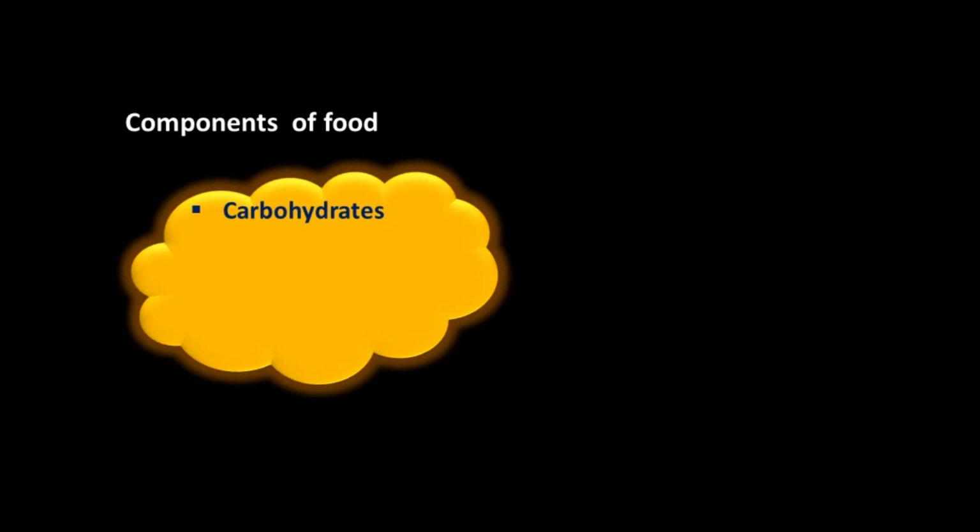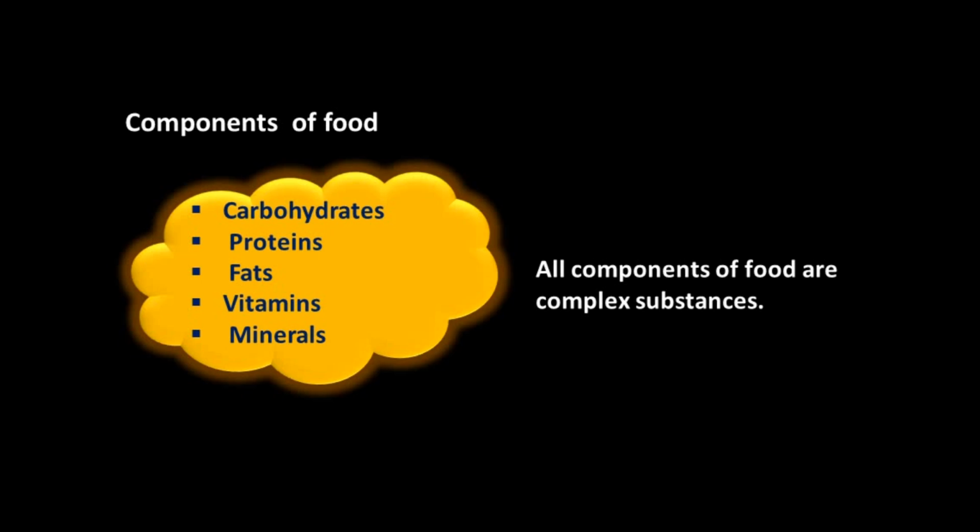Components of food: carbohydrates, proteins, fats, vitamins and minerals are the components of food. All these components of food are complex substances. So they are in complex form. So human beings and other animals take food material inside the body in complex form and convert it into the simple form for the utilization in the body. So carbohydrates, proteins, fats, vitamins and minerals are the components of food required for the growth and regulation of the body.